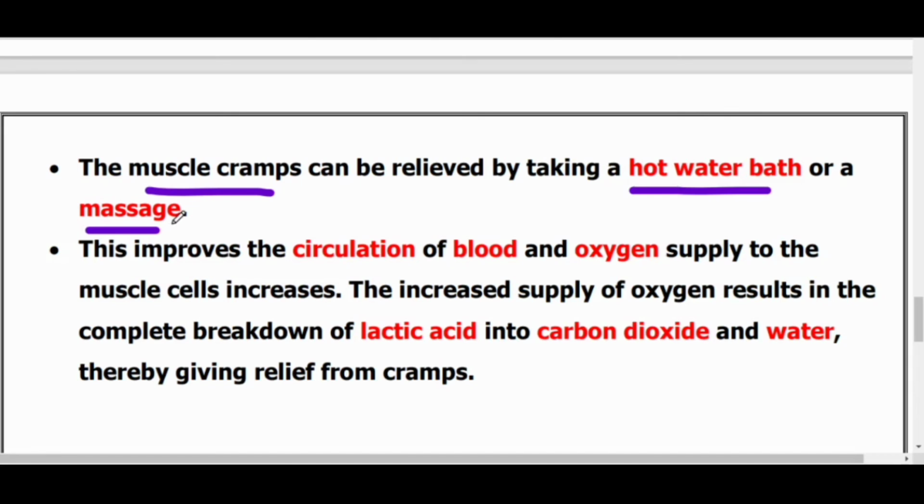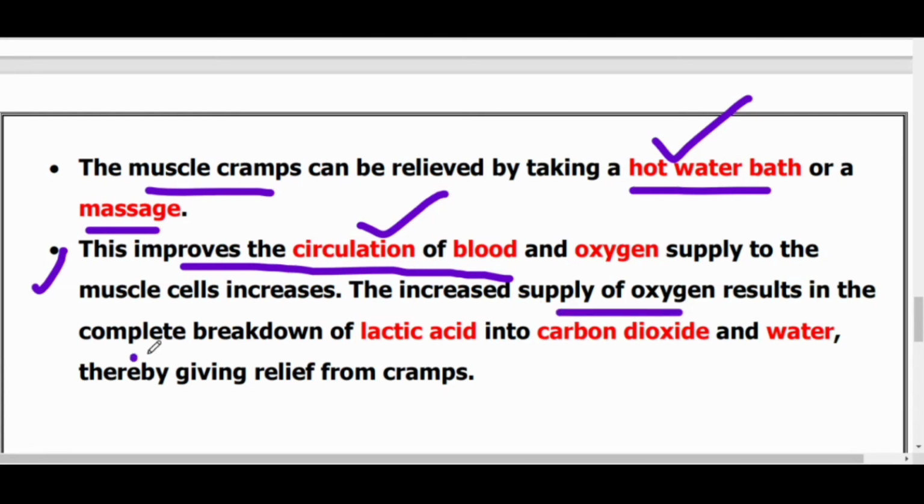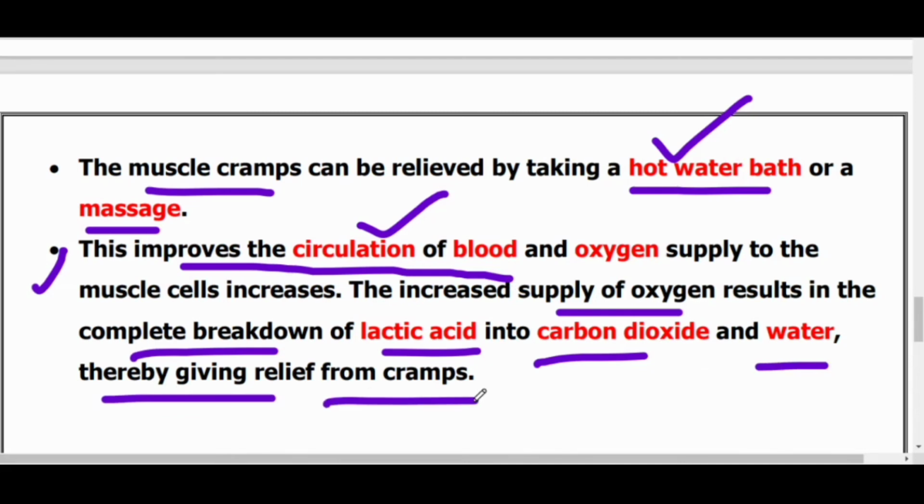So no doubt, we are discussing bit by bit. One more important thing: why do we take a hot water bath and massage during muscle cramp? Because this improves the blood circulation, and the oxygen supply to the muscle cell increases. The increased supply of oxygen results in the complete breakdown of lactic acid into carbon dioxide and water. Then aerobic respiration will occur. Understood? Thereby giving relief from the cramps.